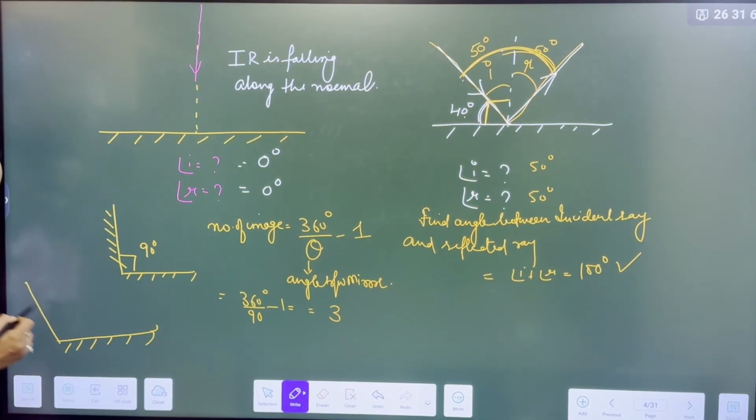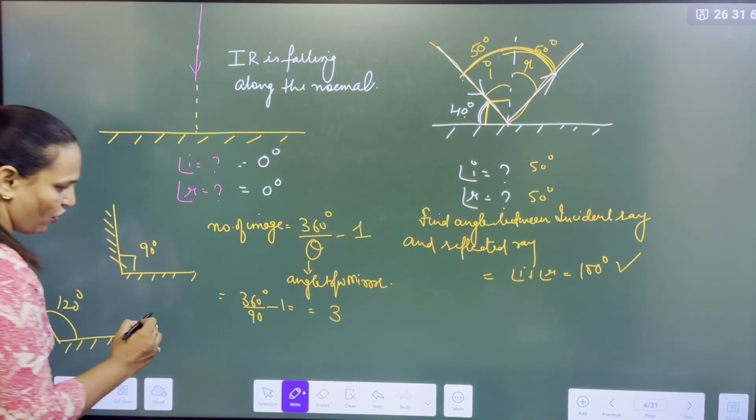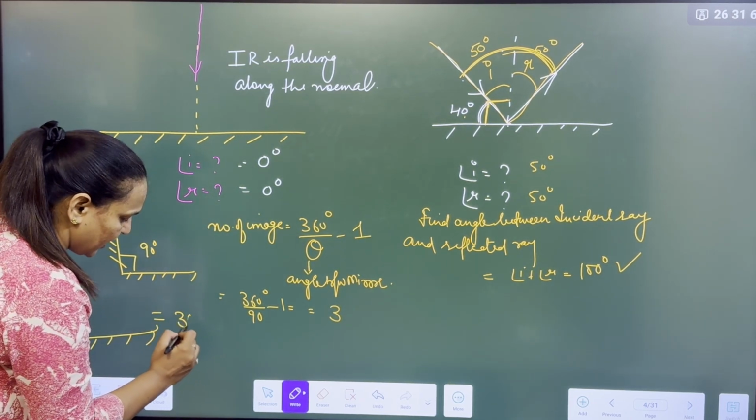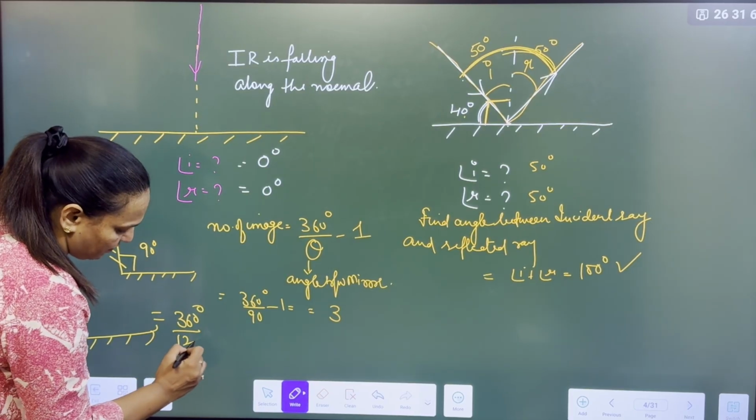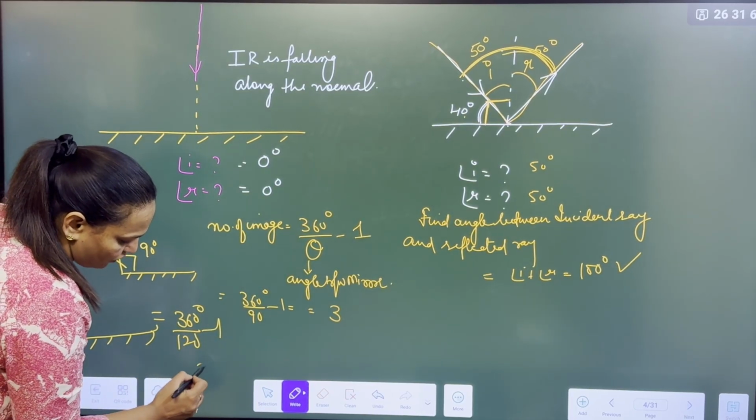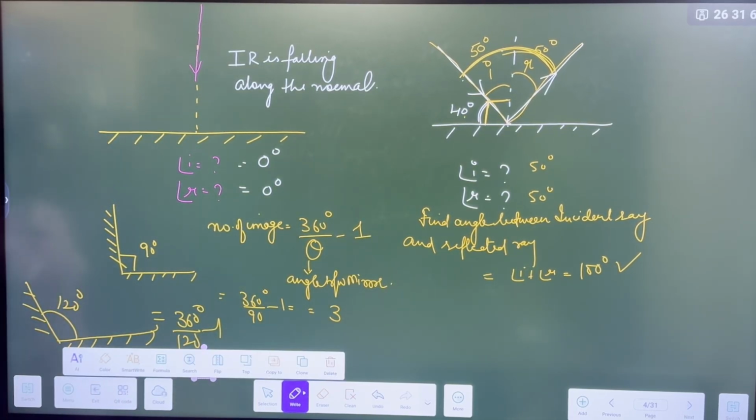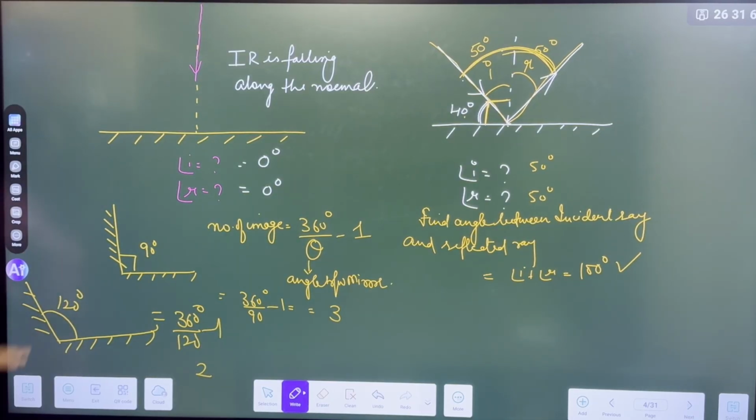There are two mirrors kept at 120 degree. So 360 degree divided by 120 minus 1. 3 minus 1, 2 images. Hope everybody is clear here.